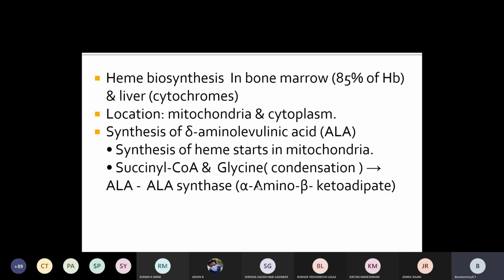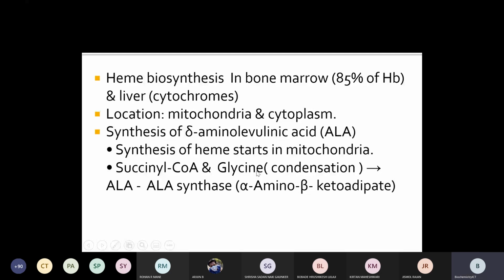So the enzymes present in mitochondria and the enzymes present in cytoplasm are involved in synthesis. It starts in mitochondria with the first step, formation of delta ALA, and the substrates required are succinyl-CoA and glycine.